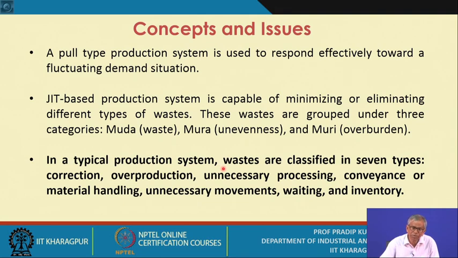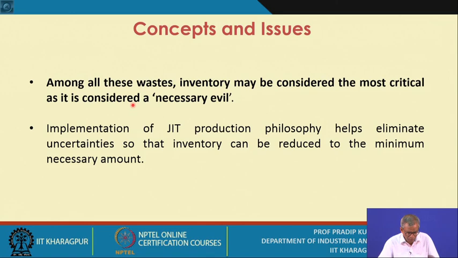In a typical production system, wastes are classified in 7 types. These types you must note down. First one is the correction. Second one is the overproduction. It is not a desirable aspect. Unnecessary processing, conveyance or material handling, unnecessary movements, waiting, and inventory. Okay, so among all these wastes, inventory may be considered the most critical as it is considered a necessary evil. This point I have already mentioned.